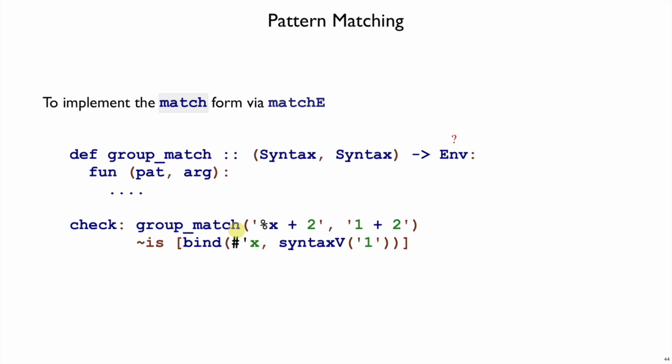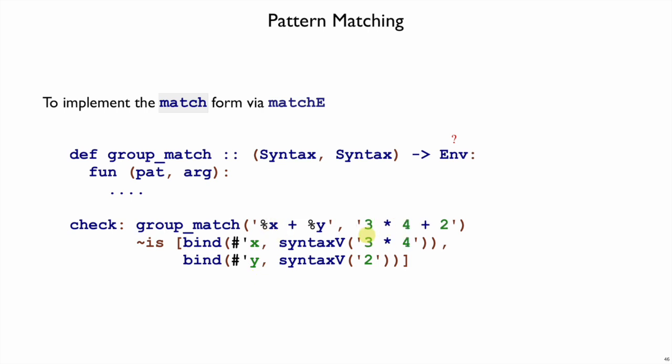So a closer approximation of group match is to take this pattern and this argument and say, yes, it matches with x mapped to 1. We can have multiple escapes in our pattern, and so our environment might return multiple matches, in this case for x and y. Keep in mind also that these variables like x don't have to match a single term, they might match multiple terms. So here, x plus y matches as long as we let x be 3 times 4, that is a group of 3 terms, whereas y matches 2 at the end. And remember that matching is greedy. We'll use as much as we can for x, as long as we have enough left over to match the rest of the pattern.